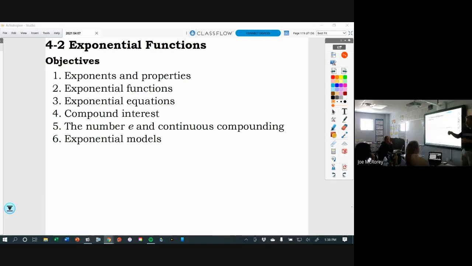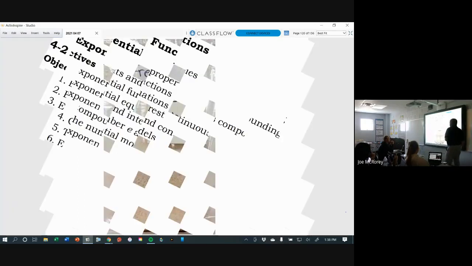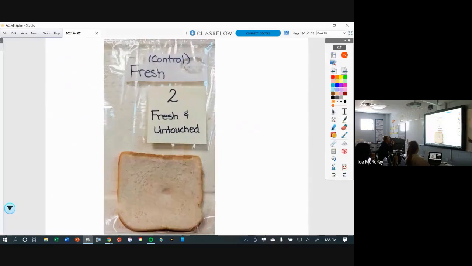What does that piece of bread that she took out of one sack and put into another sack look like after, say, a week? Has it changed in a week? No. Well, it's a brand new bag. So essentially the bread after a week looks like this. Okay? So this was the control piece. This is an experiment. So in an experiment, you have a control group, and then you have the experimental pieces.